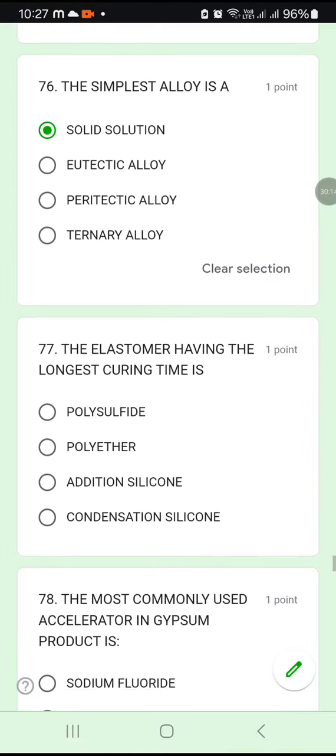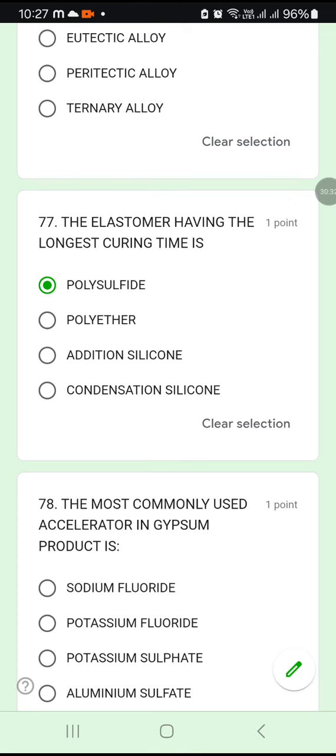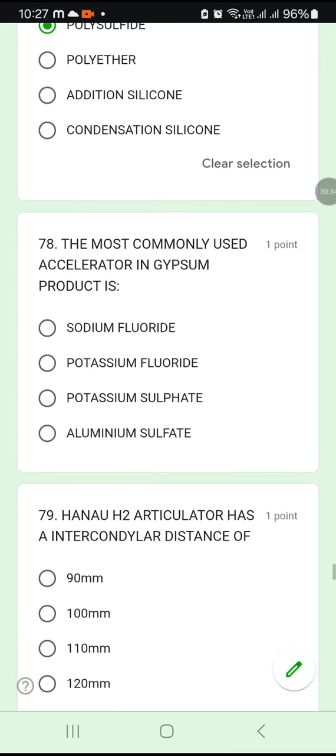76A. The elastomer having the longest curing time: polysulfide, polyether, addition silicone, condensation silicone. The one with the longest curing time is polysulfide. Okay. 77A. Polysulfide has a high curing time. Okay. The elastomer having the longest curing time is polysulfide.